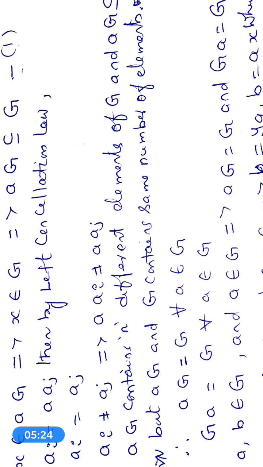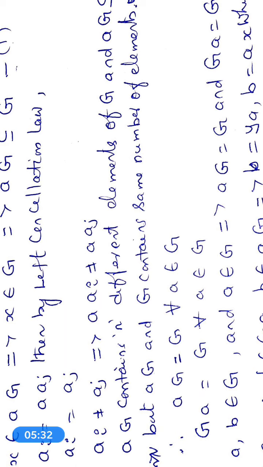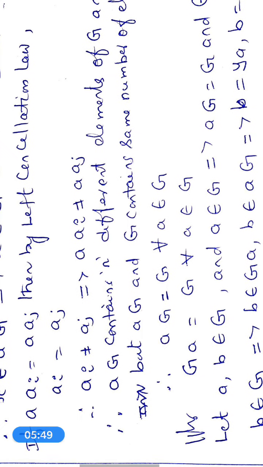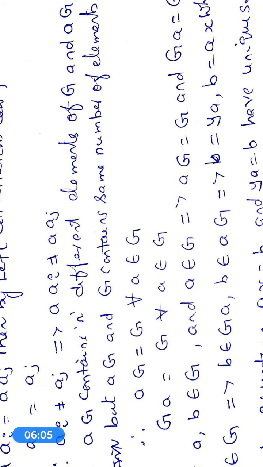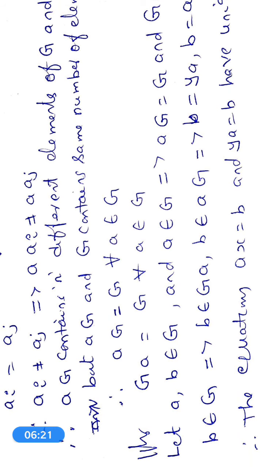Therefore aG contains n different elements of G, and aG is a subset of G. G has n elements, and aG also has n elements. Both have the same number of elements, and aG is a subset of G, so aG is equal to G. Two sets having the same number of elements, with one a subset of the other, are equal.